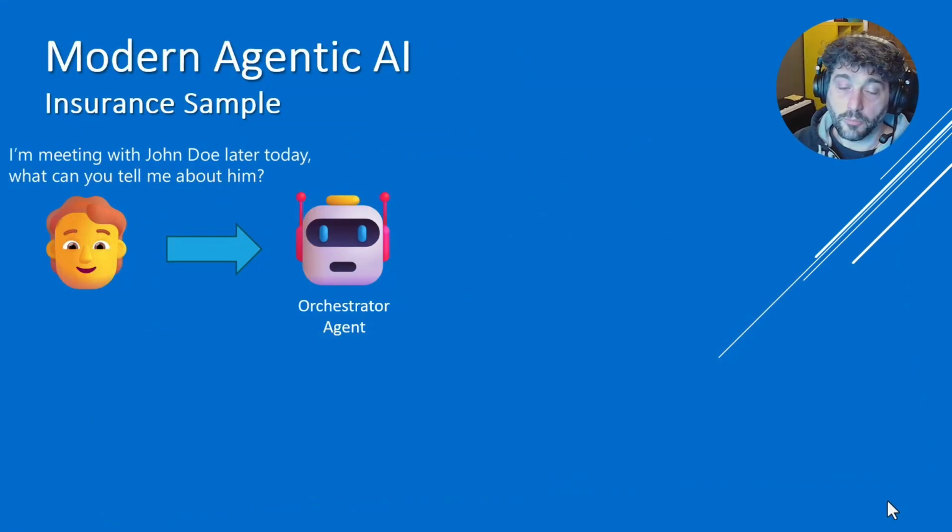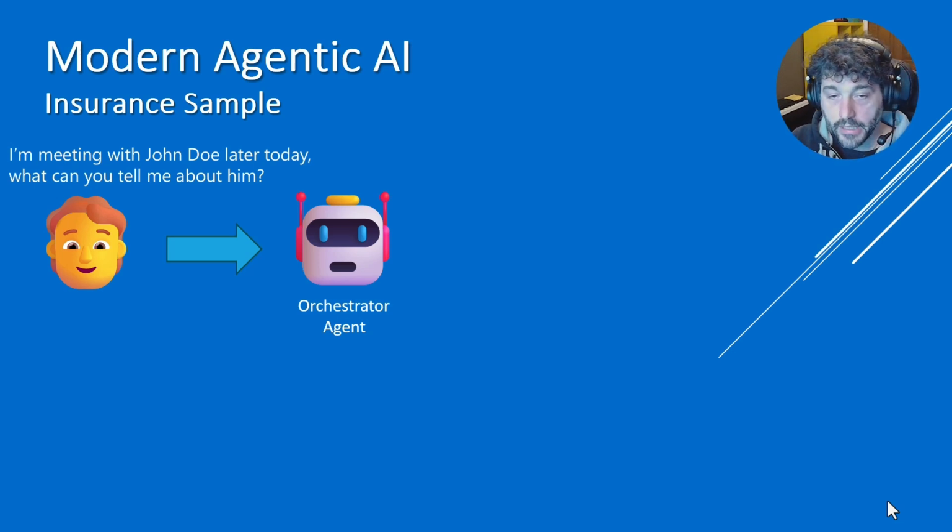Let's now make a more practical and business-related example. And let's take a fictitious insurance company that wants to use agentic AI to improve the workflow of their human agents. So let's say we have a human agent that is about to meet with John Doe, and he wants to find anything that is in the system about John Doe so he can be prepared to meet the customer and make sure he is happy and loyal.